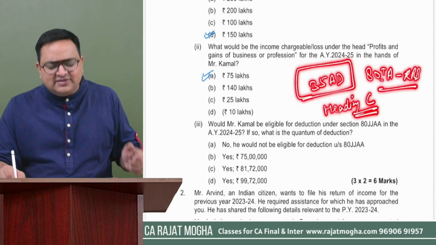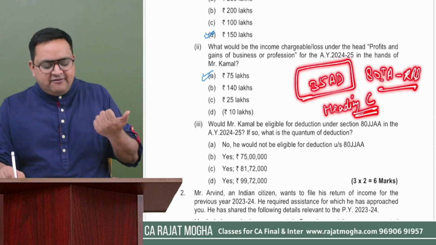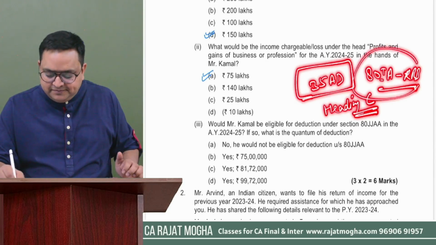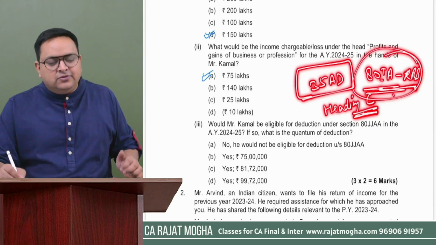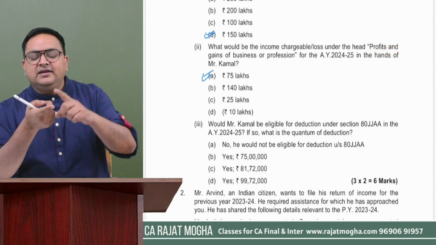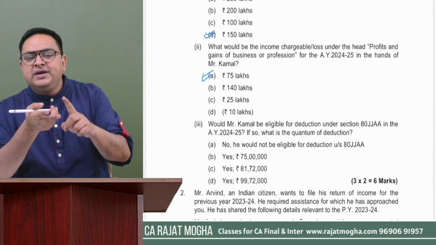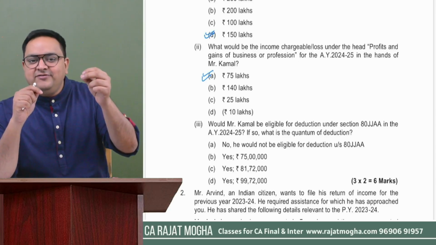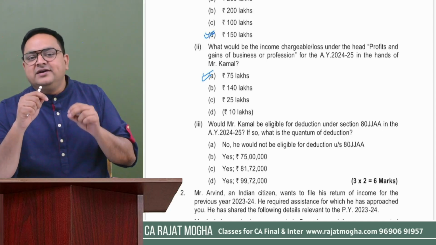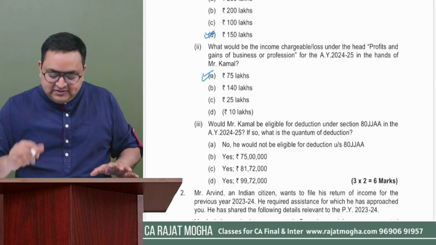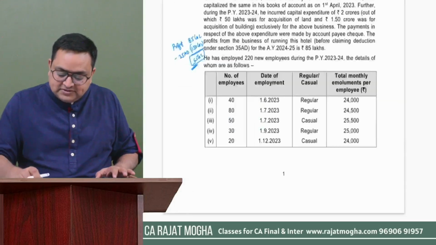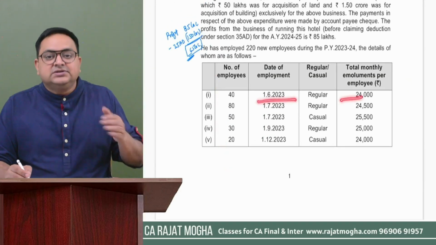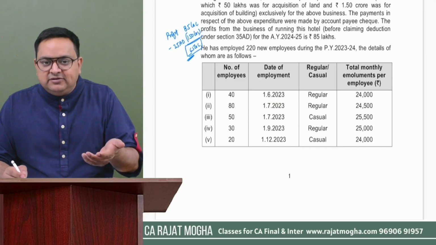Although most of the sections were not in our syllabus, we have 80QQB, 80RRB, and only 80JJAA in this particular heading C. So can this person claim 80JJAA, 80QQB, 80RRB? The answer is no. Why? Because if this person is claiming deduction under section 35AD, he cannot claim deduction under that particular heading. In this case, although they have given us so many things, they have given us the date of employment also, how much amount they are paying, not more than 25,000 also.